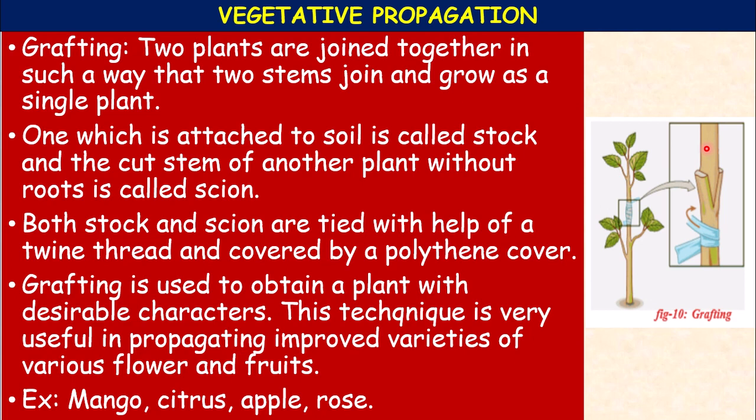So in grafting, the desired part is derived from a different plant. The stalk or rootstock is the stem portion, and the part from the other plant is called the scion. The scion must have the desirable character, an advanced character compared to the rootstock. So the scion is the plant which one would like to create, and it is grafted onto the stalk.